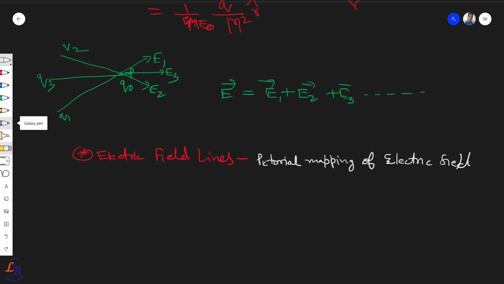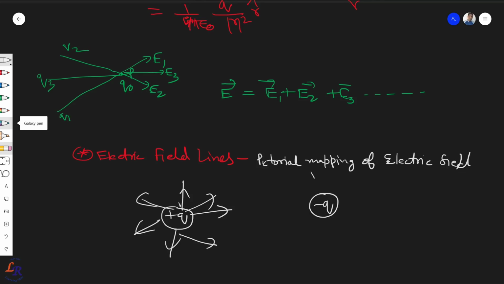If they are sparse, then you have a weaker field there. We had also seen that if there is a positive charge Q, the electric field lines will be radially outward if it is a single charge, and if it is a negative charge, then the electric field lines will be radially inward.